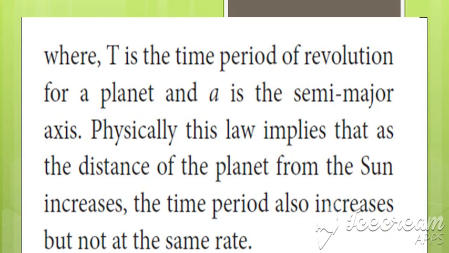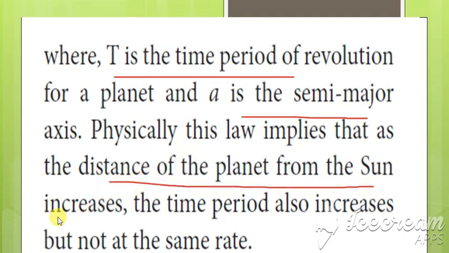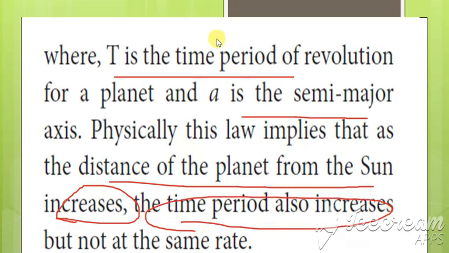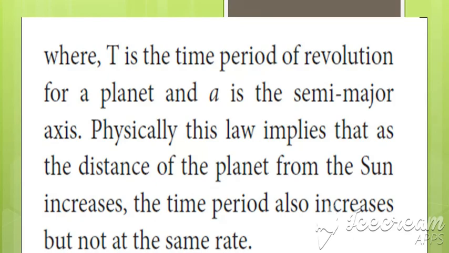Clear with this? T is the time period of revolution and a is the semi major axis. Physically, this implies that as the distance of the planet from the sun increases, the time period also increases. So if the distance between any planet and the sun is increased, the time period also increases. So that is the third law. Clear?